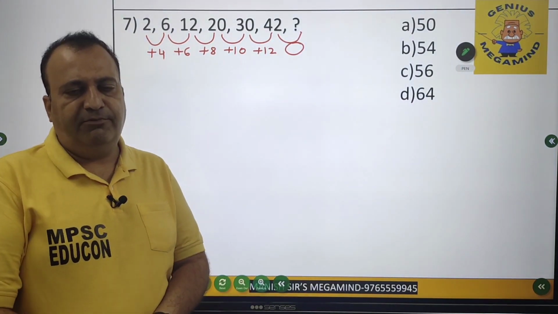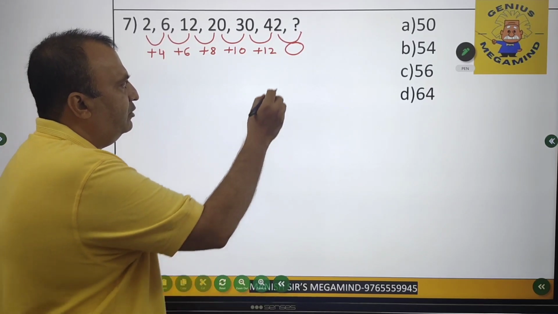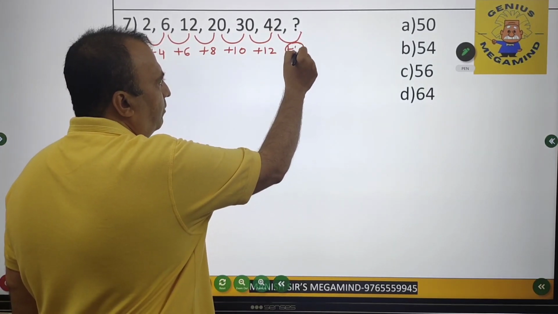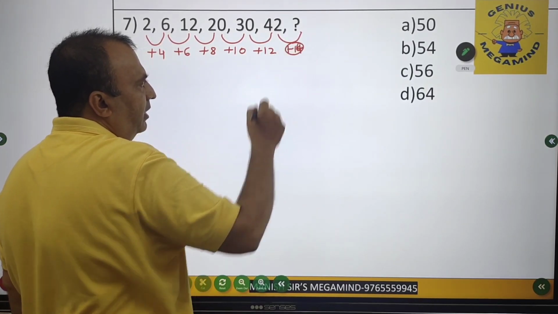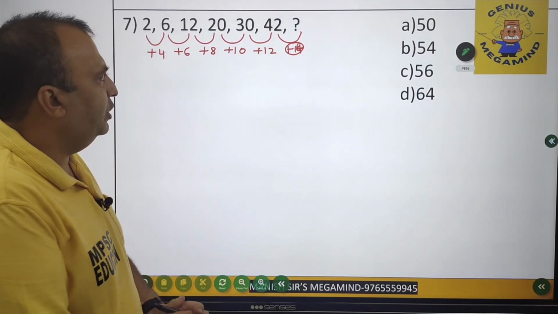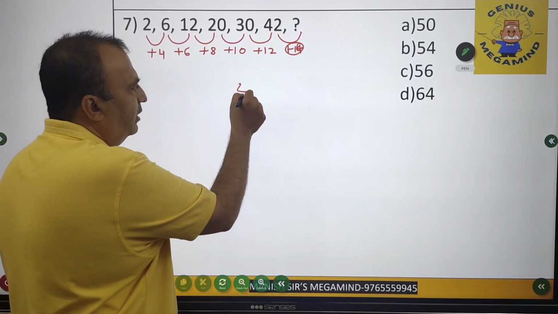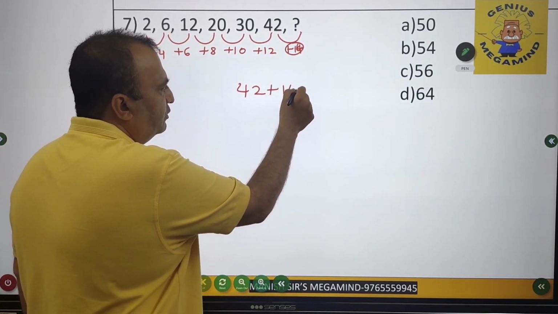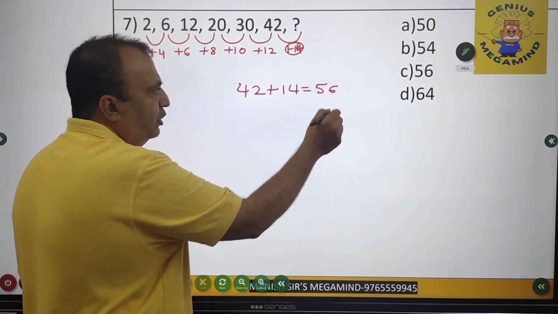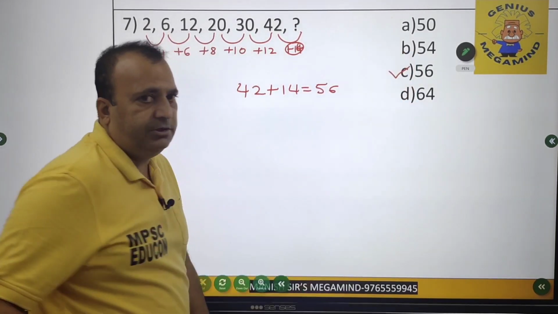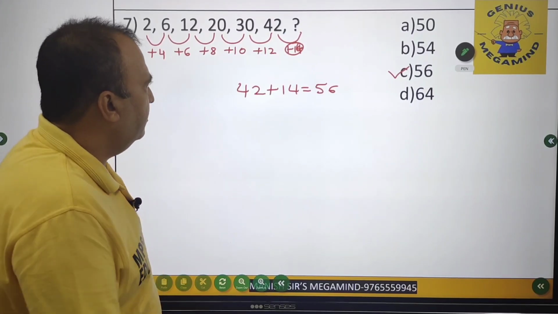So the difference between 42 and the question mark should be plus 14. So 42 plus 14, my friends, comes out to be 56. So the answer is option C. So this is a very traditional method.